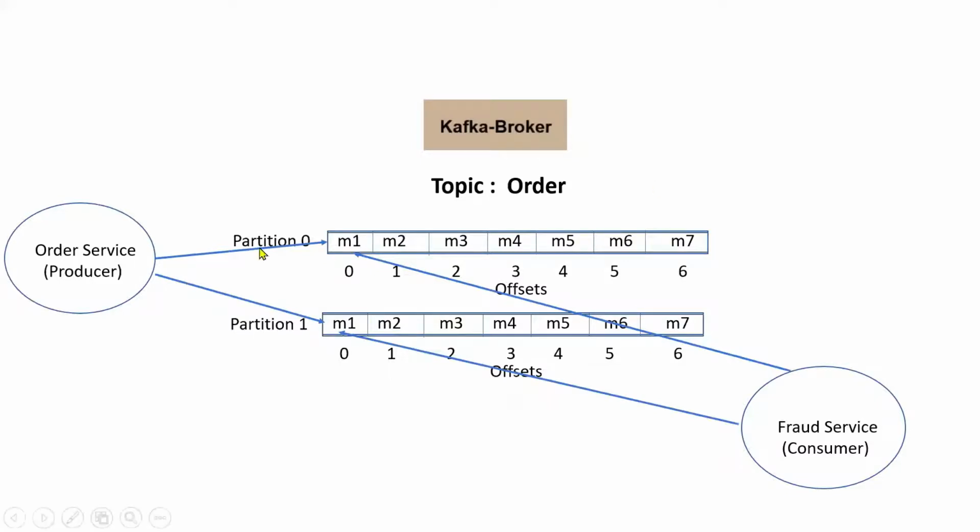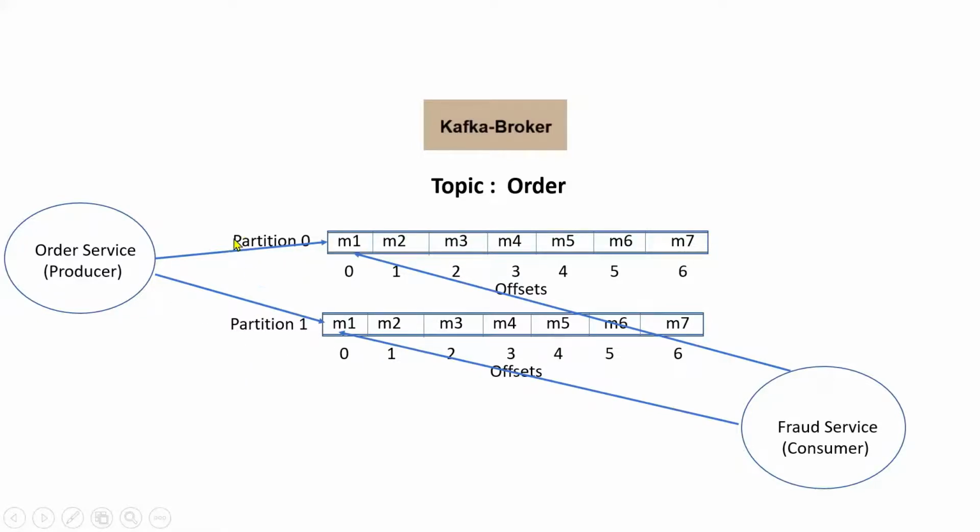Suppose there is more than one partition. When the producer is sending messages to more than one partition, those messages can be load balanced. Normally, the message comes in the form of a record, which contains a key and a value. The key is optional; the value is mandatory. Assume there is no key, only a value is given, then those messages are sent to the Kafka broker partitions in a round robin fashion. That means the first message may go to partition 0, the next message may go to the next partition, the third message to the next, and so on.